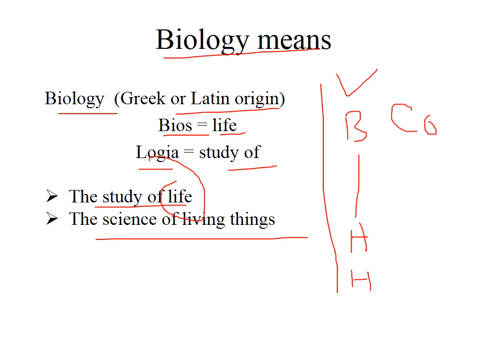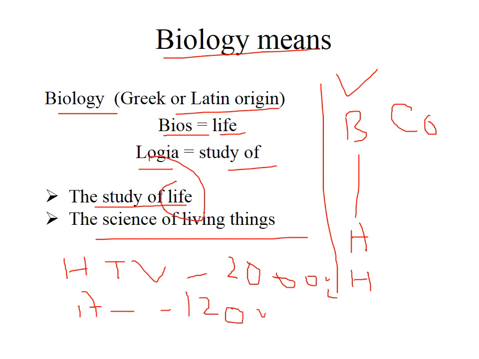Life can be found in hydrothermal vents where the temperature is almost 2000 degrees centigrade, and also in the Arctic region where the temperature is almost minus 120 degrees centigrade. It can live in very hostile conditions, and it is found in every sphere: the hydrosphere, the atmosphere, the lithosphere. So life can exist in every sphere.